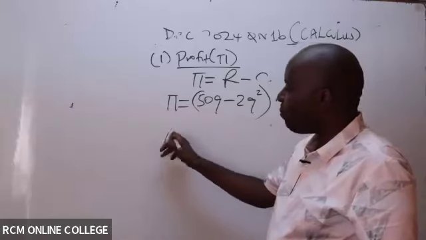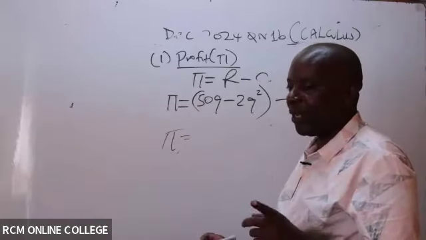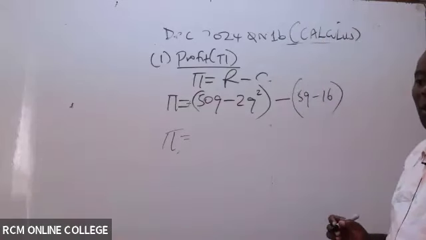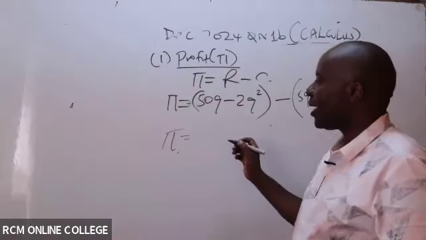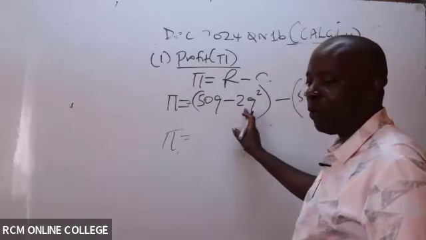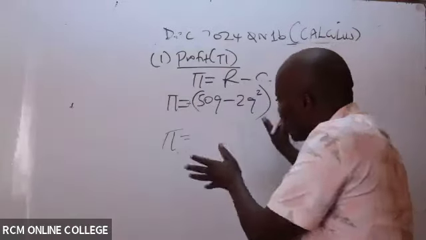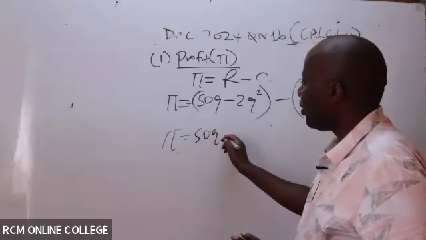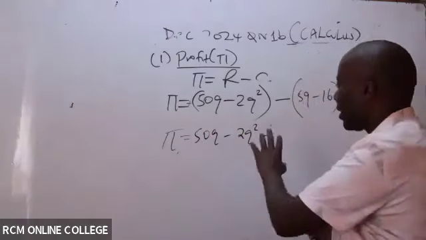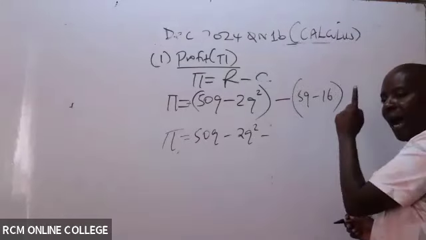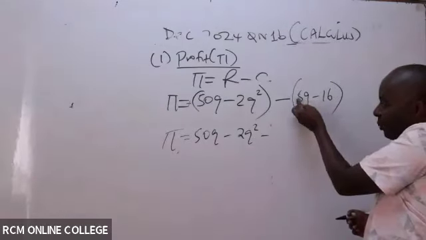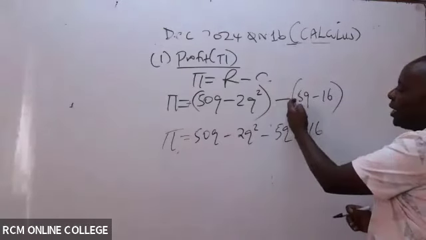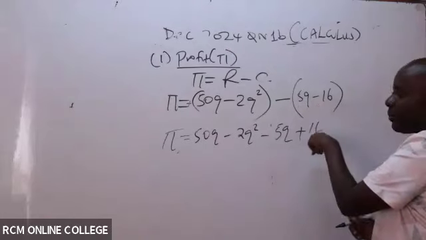All right. Now let's go ahead and open our brackets. When we are opening our brackets, we are cognizant of the sign. So like now here, we know that there is a positive sign. Positive is a weak sign. Whatever signs we have inside here will remain. So when I'm opening these, the positive sign here will never change anything inside here. So this will be 50Q minus 2Q squared minus. Here we have a negative. Negative is bad, negative will change the sign. If it was positive, it will become negative, 5Q plus 16, because now this one will change this. This was minus, now it becomes plus.